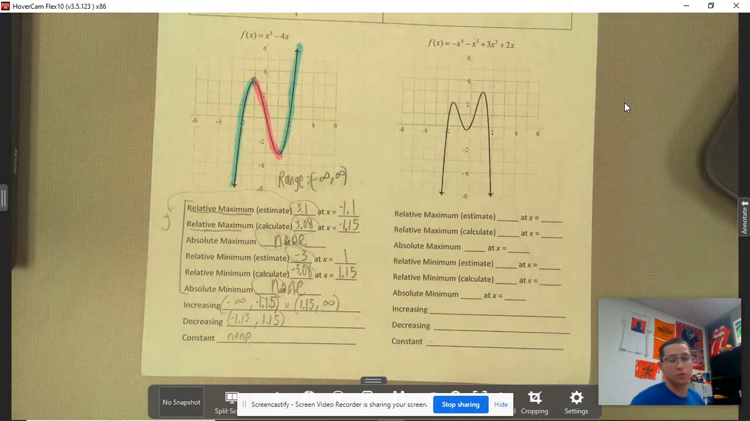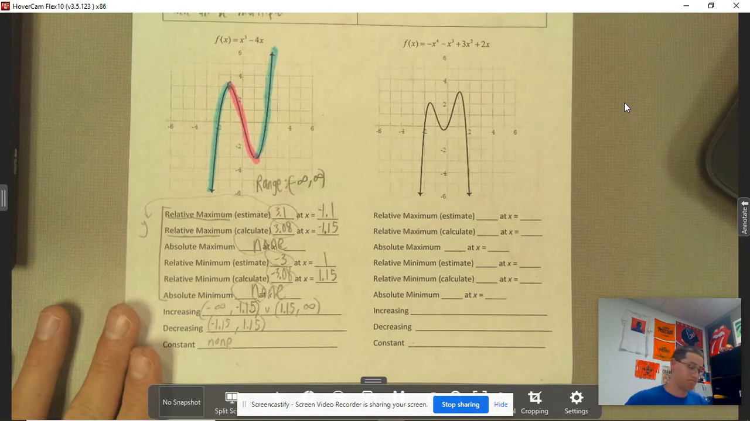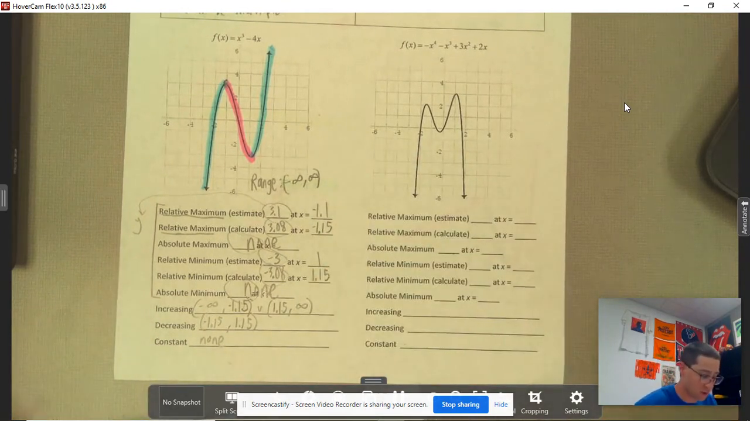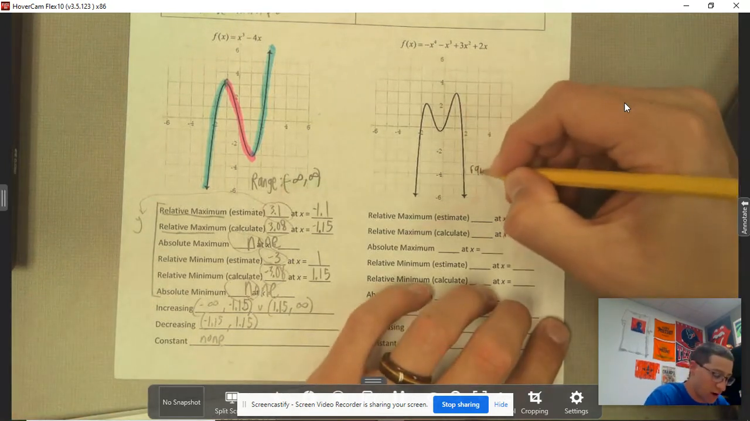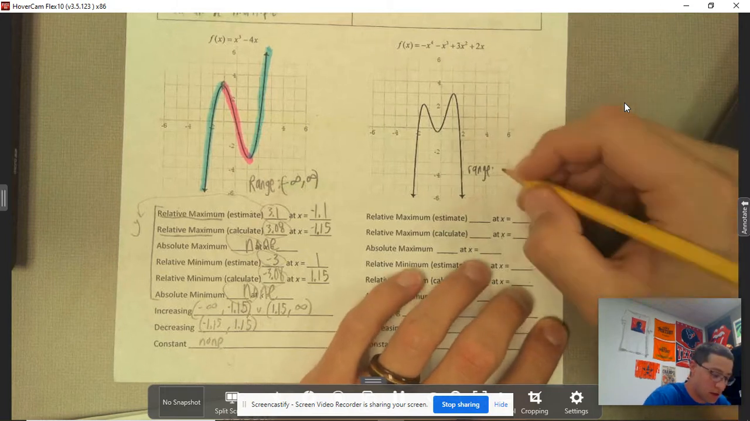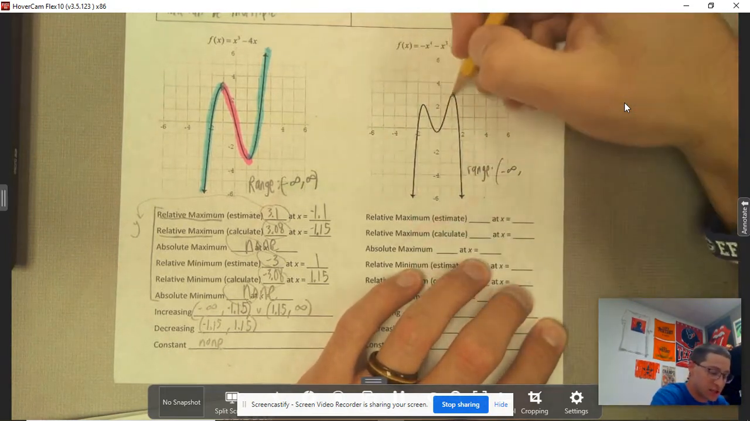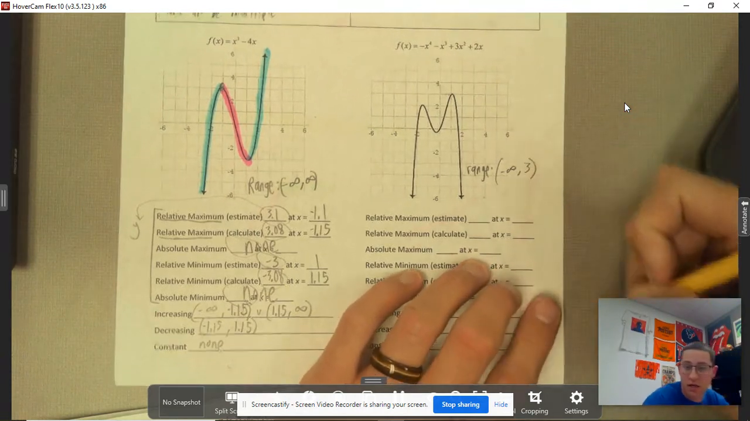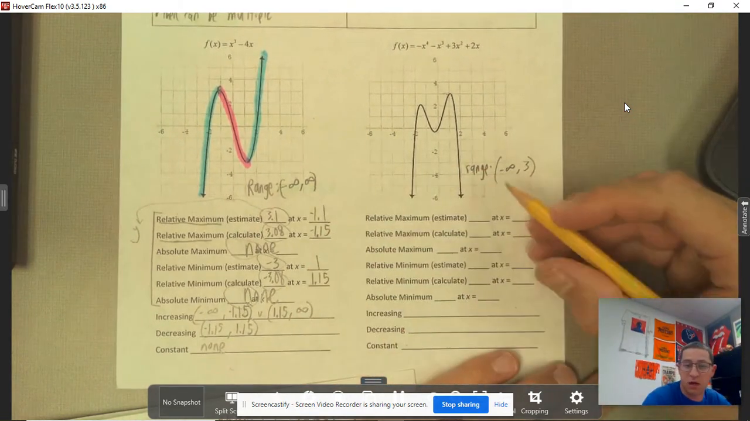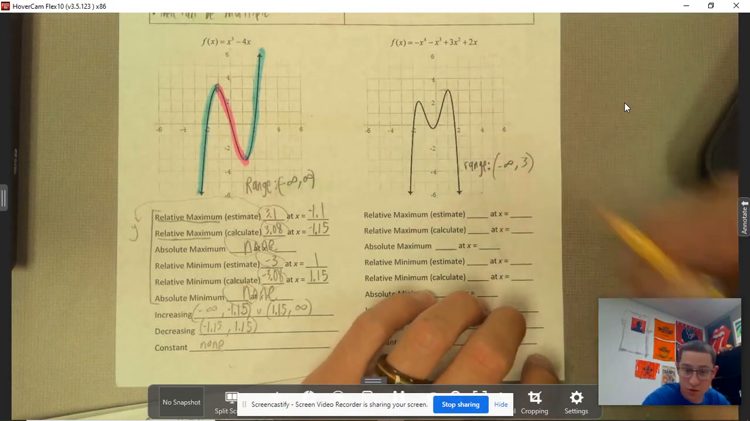I'm going to zoom through this next one just to go real quick, because I spent a lot of time on that one. I'm going to go ahead and label everything. Let's talk about my range real quick. It goes from negative infinity, and then it peaks. As a rough estimate, it looks like it's about 3. So my range continues from negative infinity to 3.